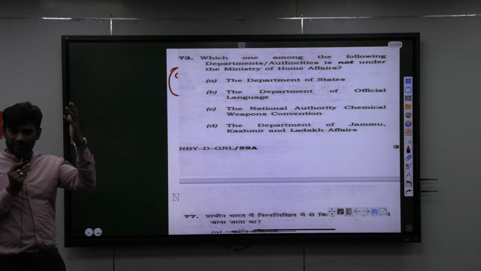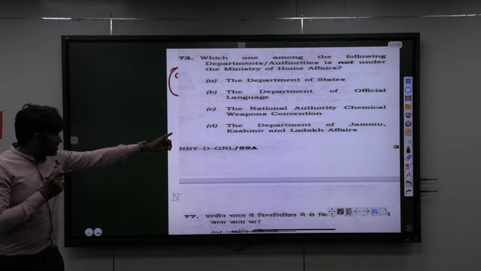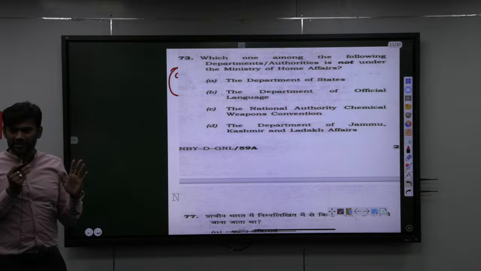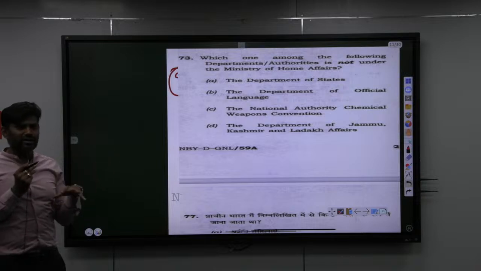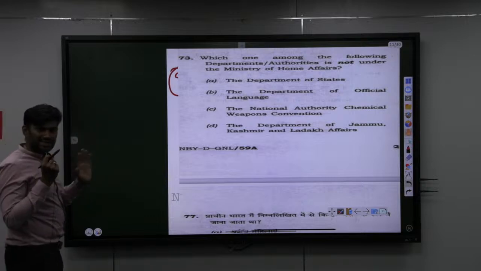Because from before, Sardar Vallabhbhai Patel always played a key role and he was the Home Minister of India. The National Authority on Chemical Weapons Convention comes under the Cabinet Secretariat. It does not come under any particular ministry. It is not a department in any particular ministry. So answer is what? C.